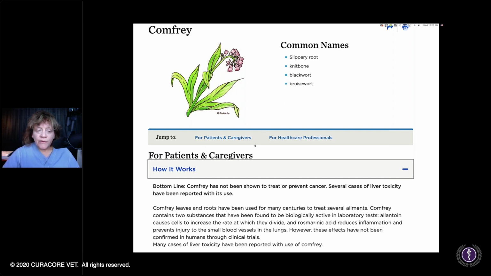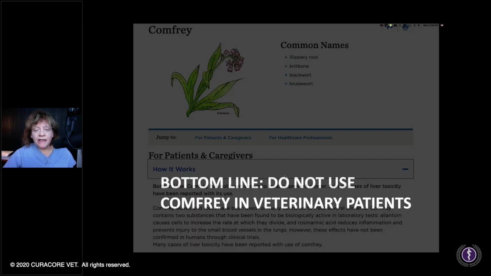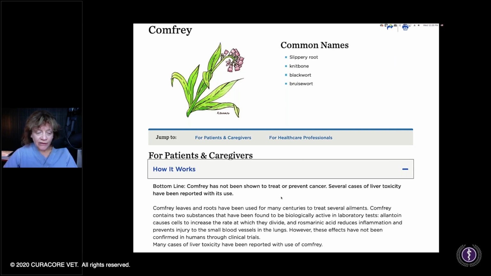So you'll see here, though, for patients and caregivers or for healthcare professionals, and I had clicked for patients and caregivers. So that gives the reader a more common language rundown of all the stuff that they're going to say about the herb. If you clicked on healthcare professionals, which you would do, but you'd guide your clients to patients and caregivers, then you'd see more of the sciencey stuff.